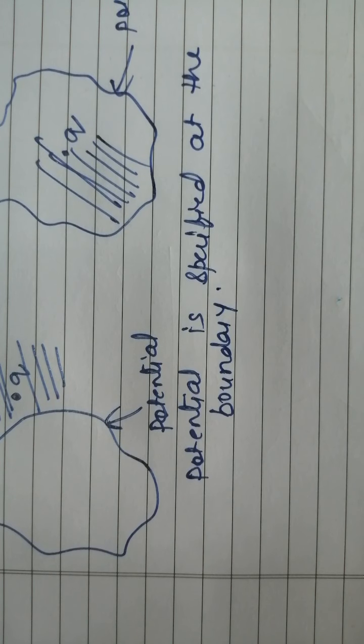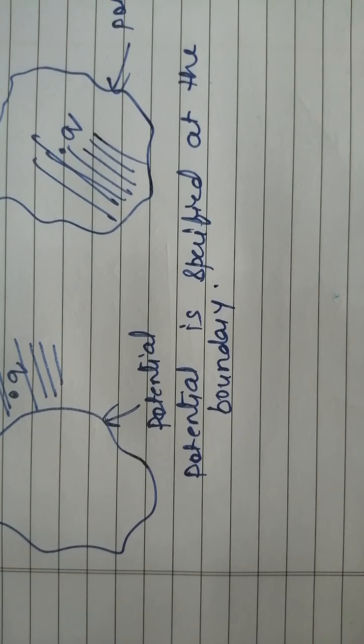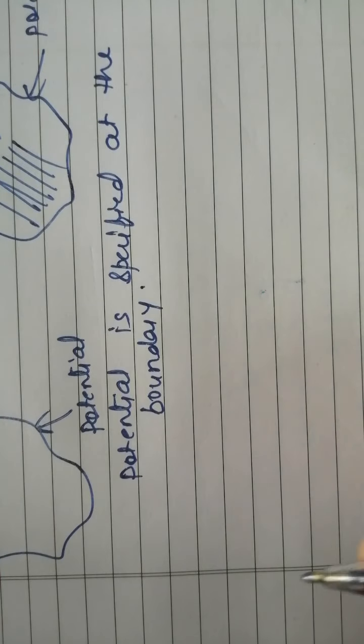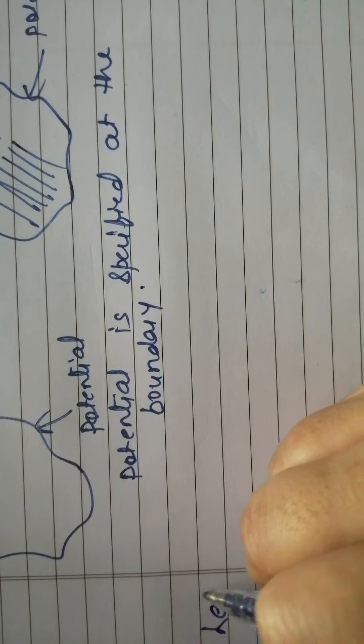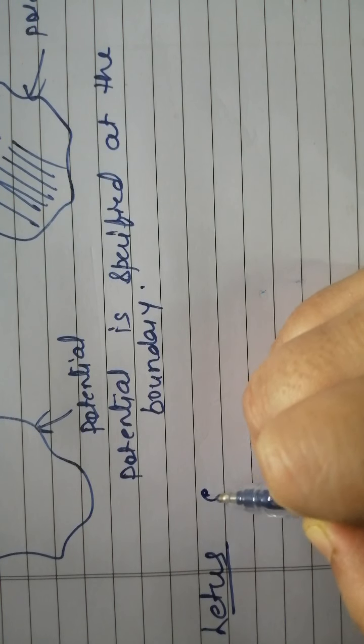Now somehow I can think of a solution that satisfies the boundary condition, and the solution is unique. Now let us check one example.